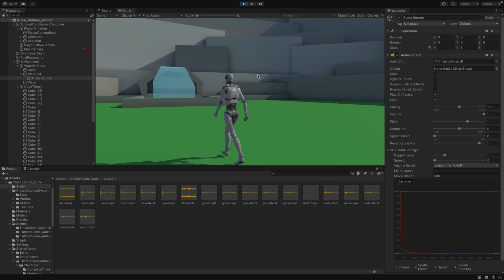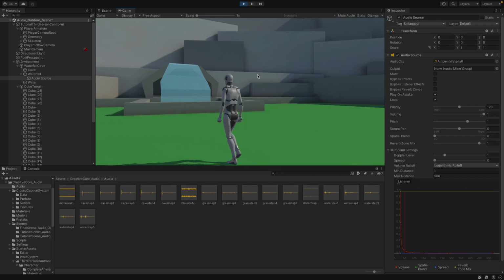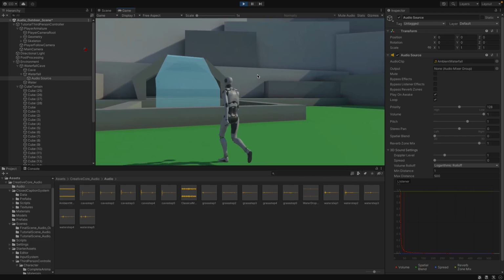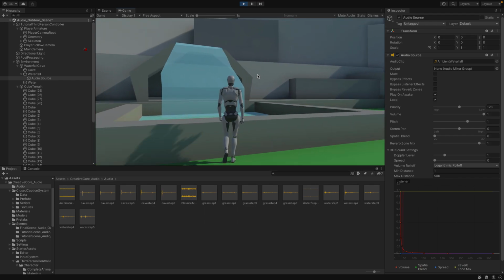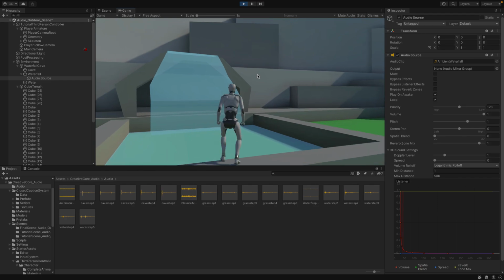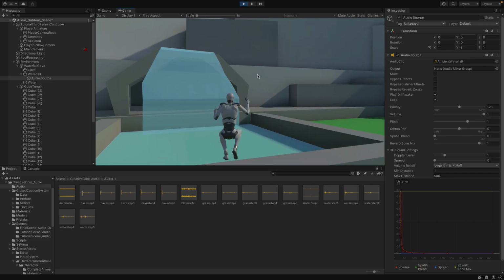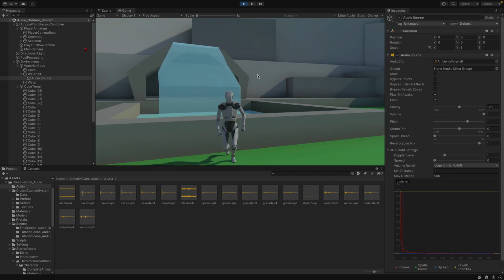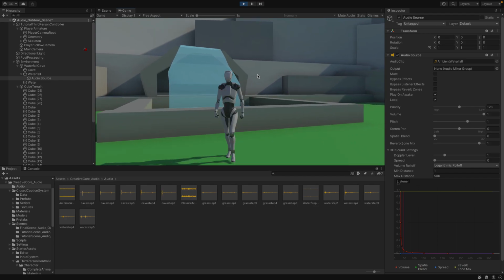As you can see, we have the waterfall noise in the background as soon as our player starts moving. But one thing to note is that the volume of the sound doesn't change as we get closer or farther away from the waterfall. So we have to adjust a couple settings to get that little bit of realism.